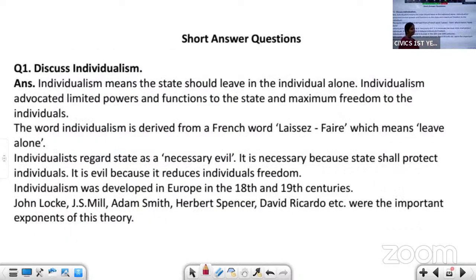The Gandhism and socialism. These are two important LAQs. If you are learning these two questions, you can write one LAQ. So let us move to the next question, that is for 5 marks,